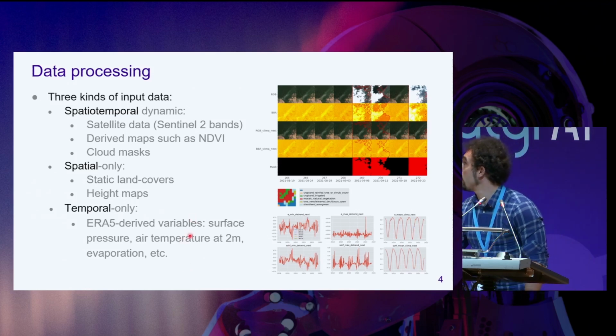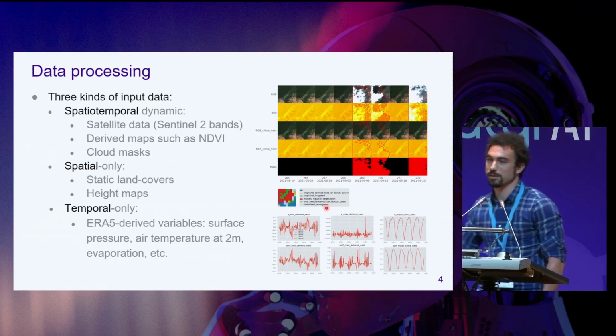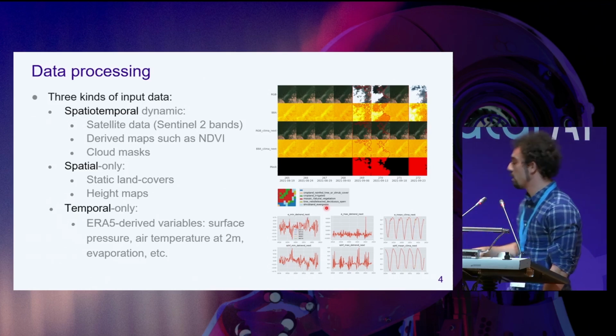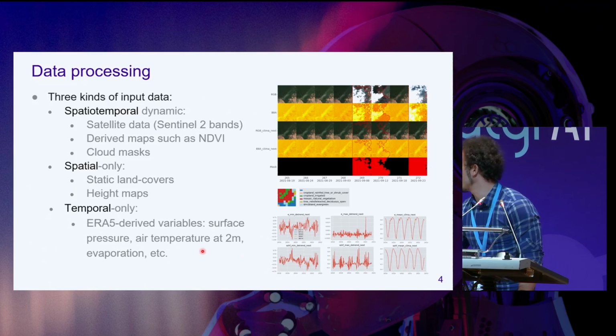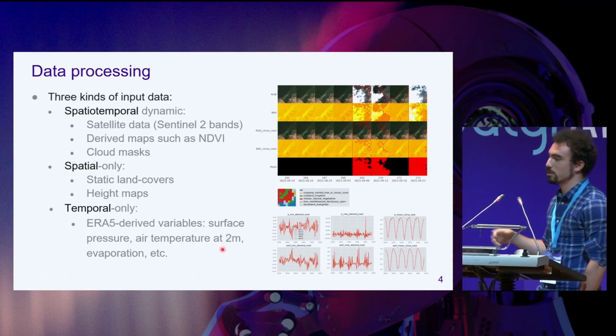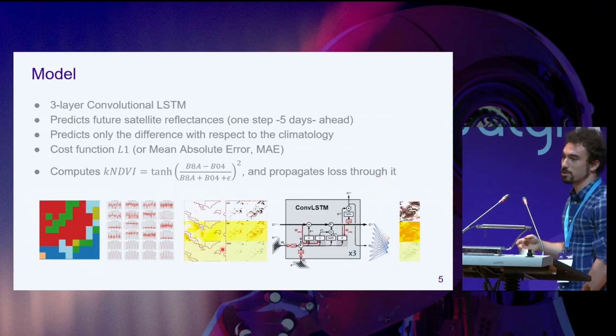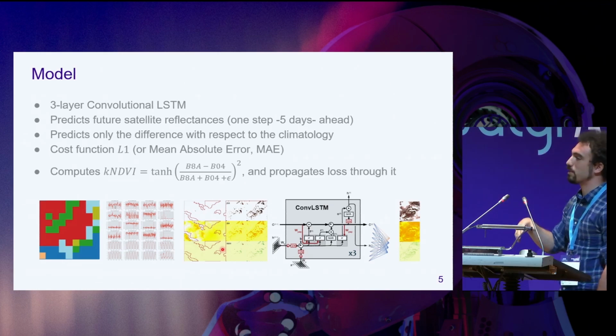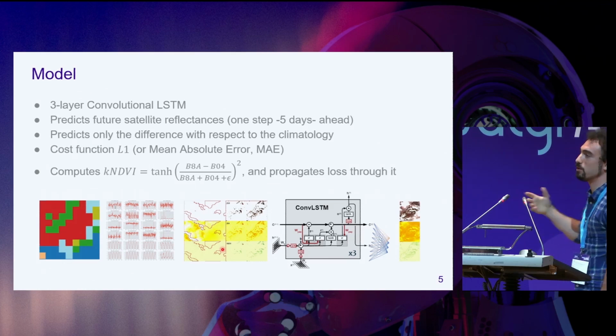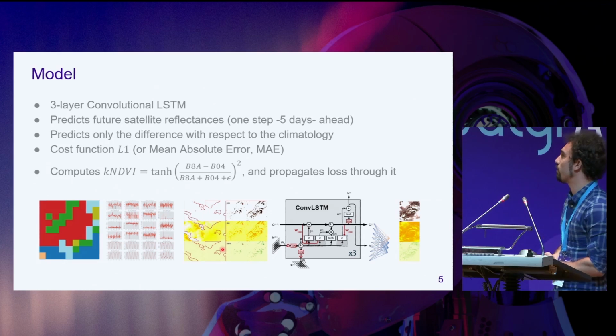Other than the satellite data, we are also including a cloud mask, and some vegetation land cover, which tells us the kind of vegetation in the image. We also include weather variables, such as surface pressure and air temperature, because these help in the prediction. The model is a 3-layer convolutional LSTM that takes all the past context and predicts the next time step. It does so by only predicting the anomalies, or the difference with respect to the climatology, which has a lot of nice advantages for the network.